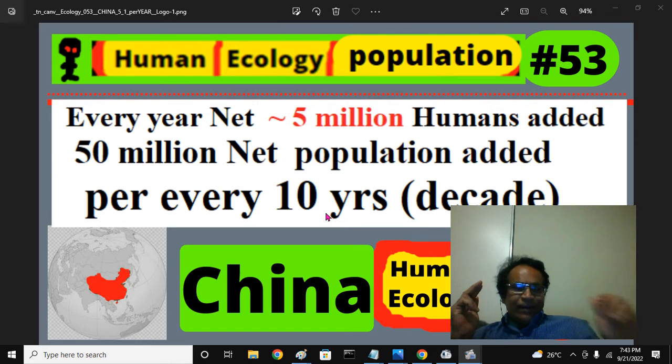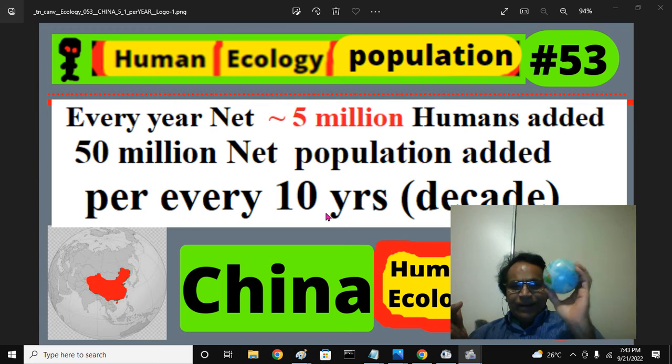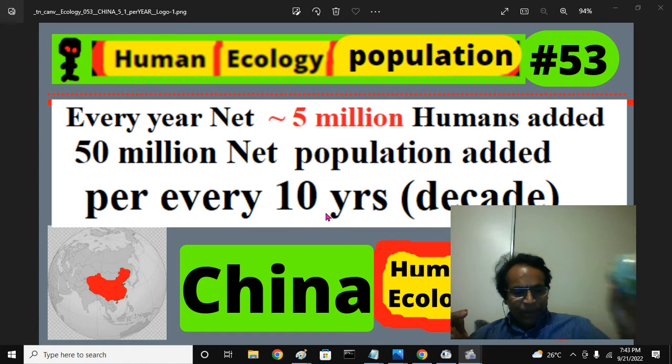This is the planet Earth. As of 2022, it has around 8 billion people, 8,000 million people, among which 3,000 comes from India and China.